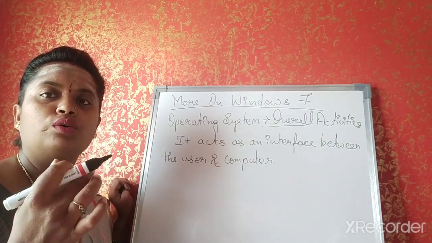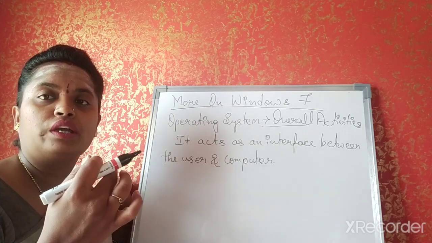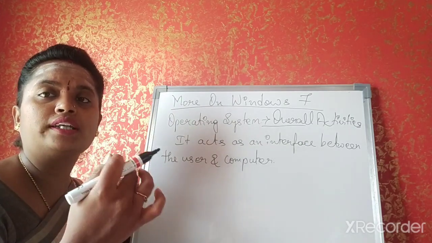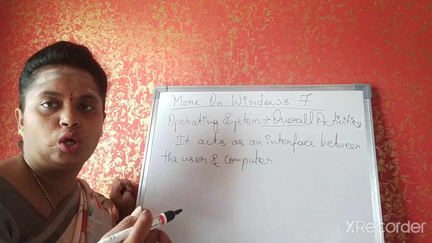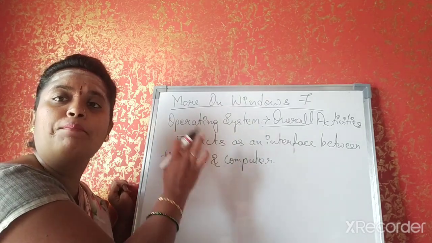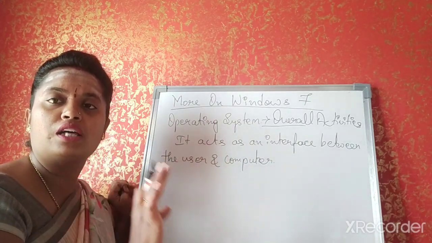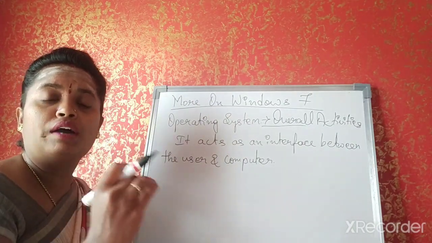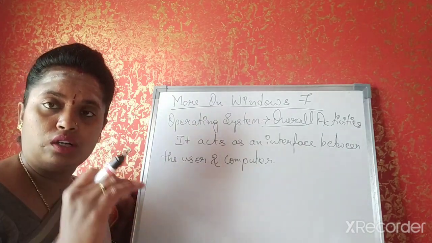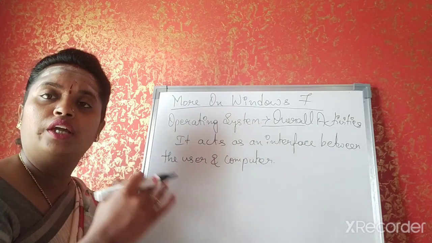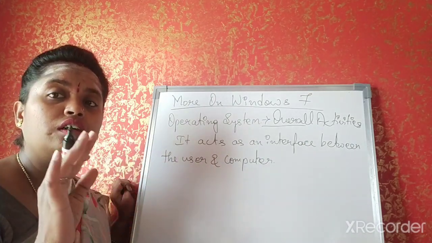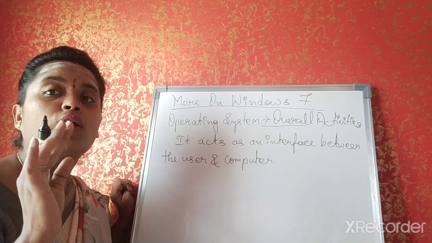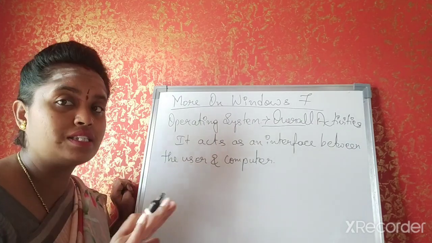For example, if you give a command to the computer telling that you want to print a document, it only prints whatever document you have asked for. If you give a command to scan a certain page or a profile or whatever, it only does the program or the work which you have assigned to it.